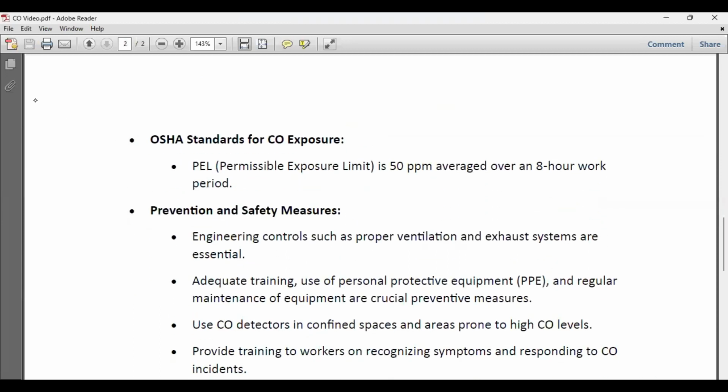Okay. Then OSHA standard. See, what is the OSHA standard? Permissible exposure limit. Permissible exposure limit means 8 hours तक maximum आप कितना ले सकते हैं? 50 ppm, parts per million. 50 ppm you can do for an 8 hour work.